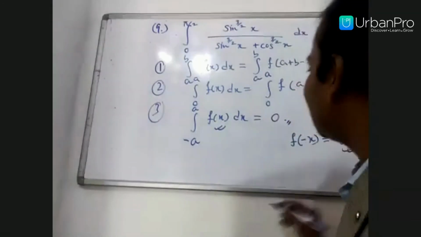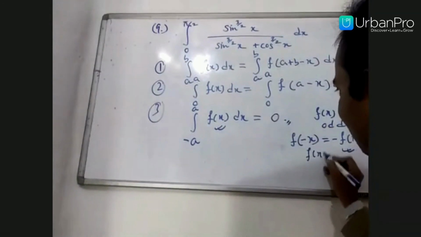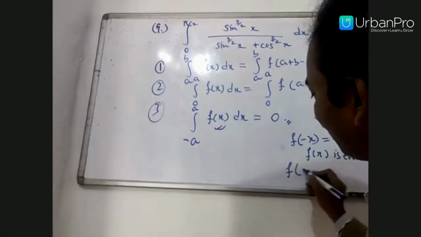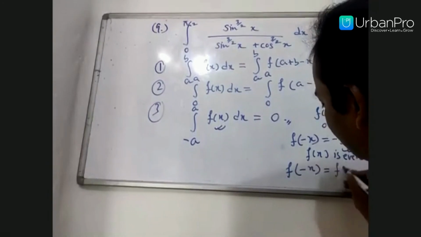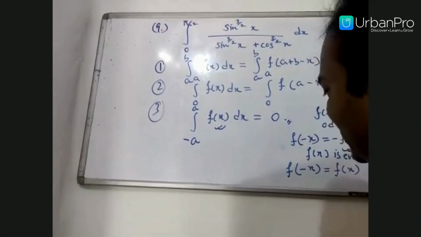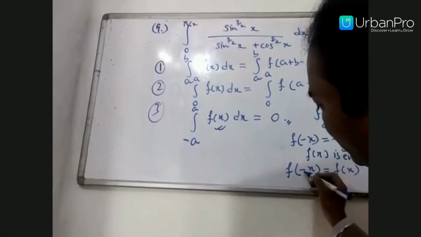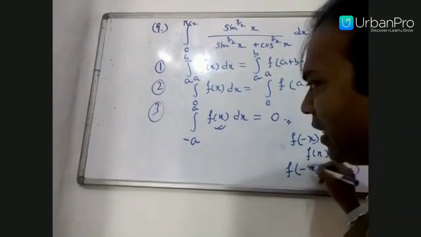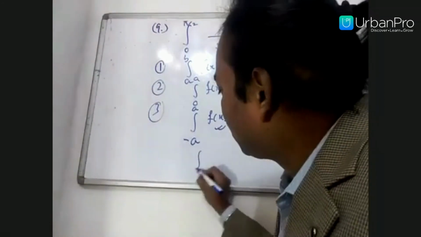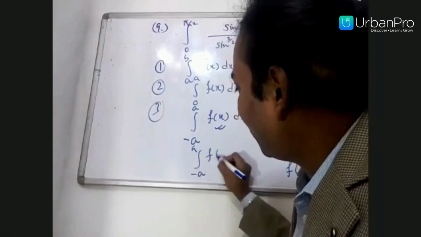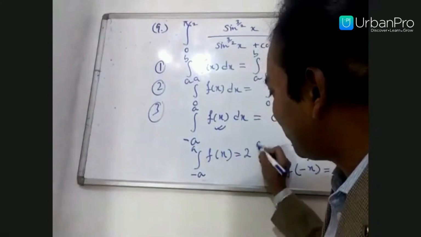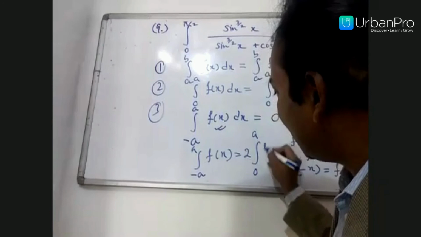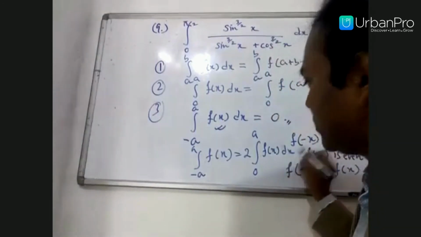Next, if f of x is even. Even means f of minus x becomes f of x. There will be no change. If you put the minus sign in x, f of minus x becomes f of x, so we say it is an even function. In an even function, the integral from minus a to a of f of x is just 2 times the integral with the limit changed, 0 to a of f of x dx.